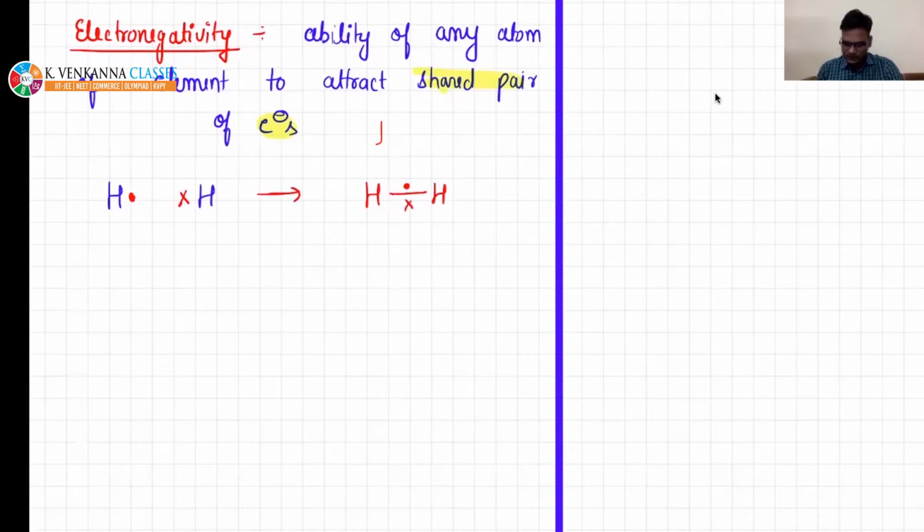In this molecule, both the atoms belong to the same element, so both will have the same electronegativity. So the electrons will be situated in between, right?